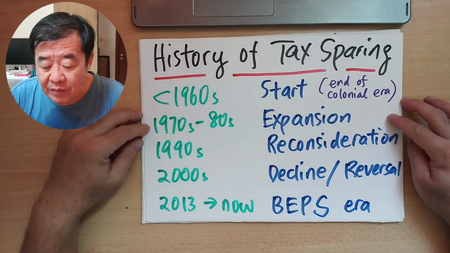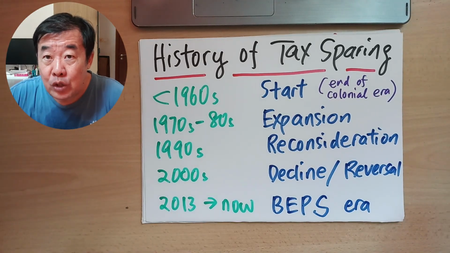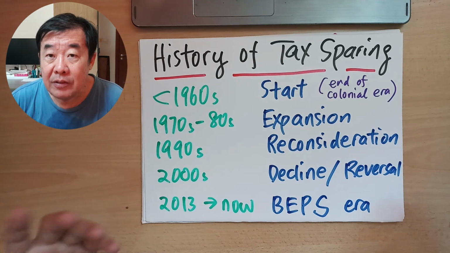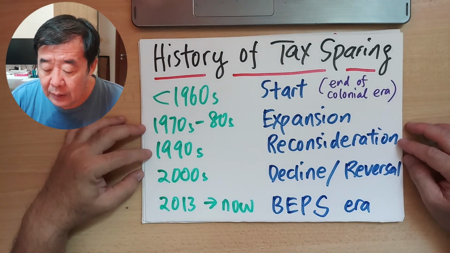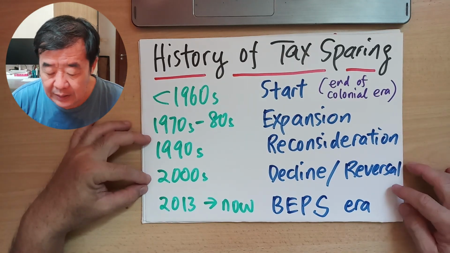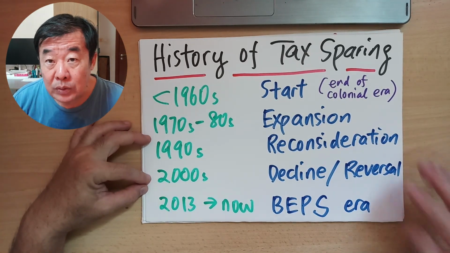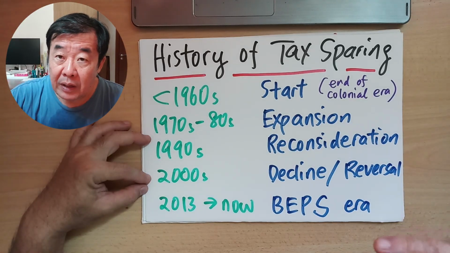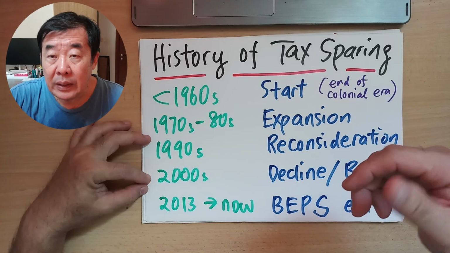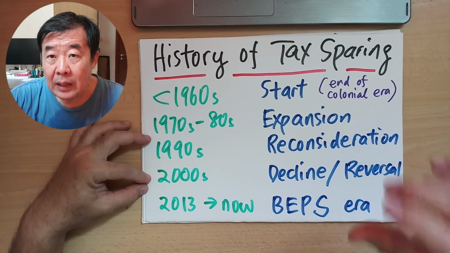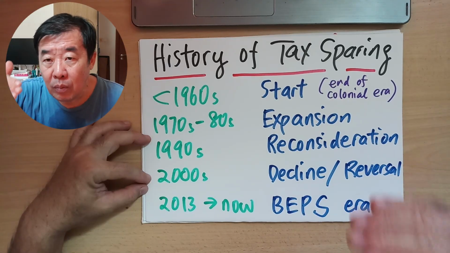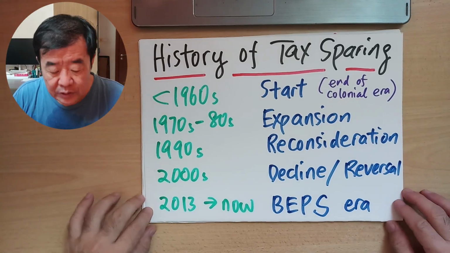In the 1970s to 80s, this was the expansion stage of the tax-sparing arrangement globally among lenders, investors and borrowers. In the 1990s, a lot of developed countries started to reconsider, and in the year 2000, a lot of countries did not want to renew the tax-sparing clause in their double taxation agreements, or were less willing to include this clause.